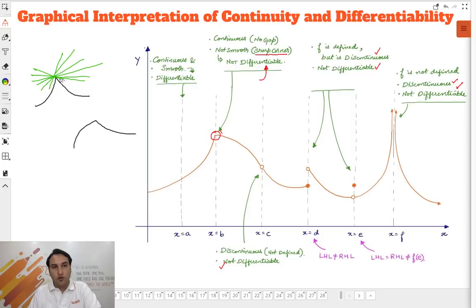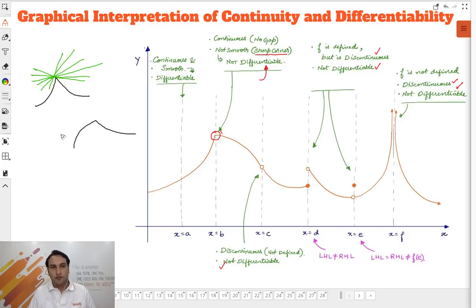Okay. So for those who want to follow in Hindi: at a sharp corner point, where it is pointed, right? Where there is a sharp corner, infinite tangents can be made, right? So there the differentiation of the function will not be defined, right? Because there is no one tangent defined at the sharp corner, there are infinite tangents. So differentiation is not defined. Got it? So differentiation is not defined.